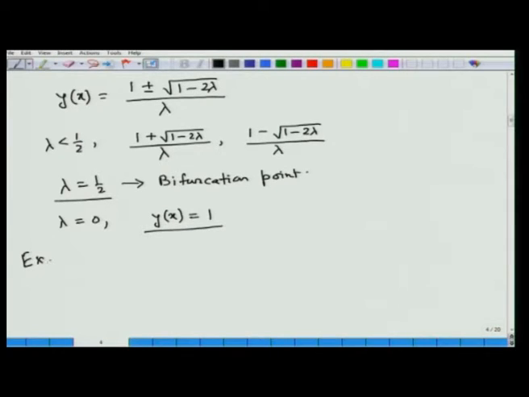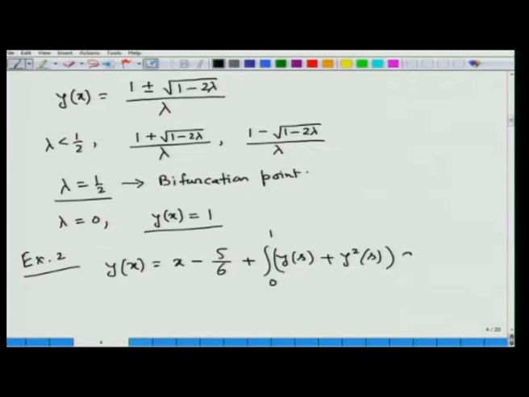Second example is y(x) equal to x minus 5 by 6 plus integral 0 to 1 of y(s) plus y square(s) ds. This y(s) plus y square(s) is actually our g(s). Although y(s) separately is a linear function, y(s) plus y square(s) is a non-linear function.